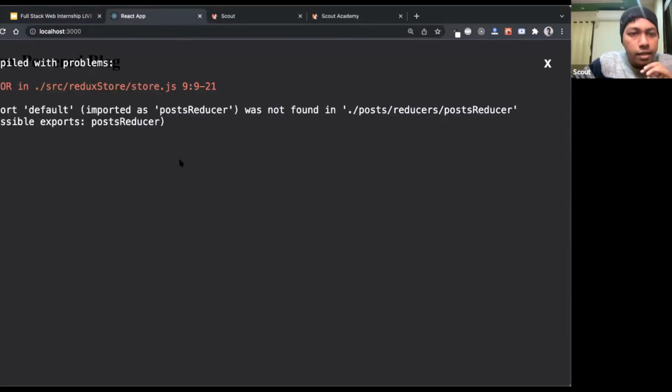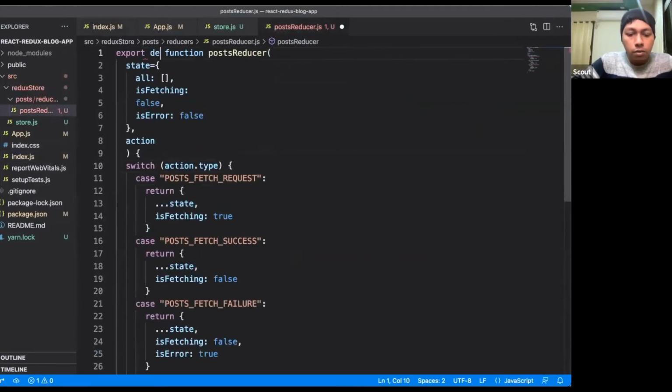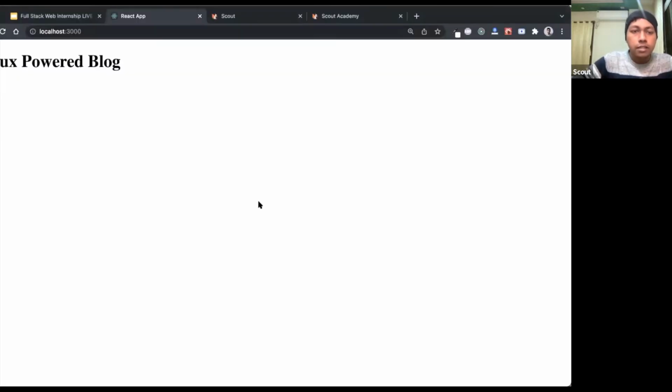Okay, and there is an error which I have got. It is saying the default export was not found in the posts reducer. Okay, from the post reducer, I have exported only one thing. That's why it should be our default export. Yes, or I can use it something like this. Yes, it should work now.